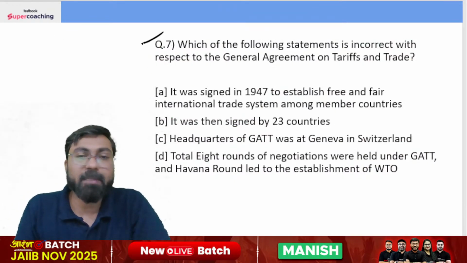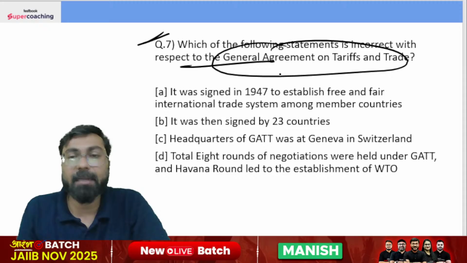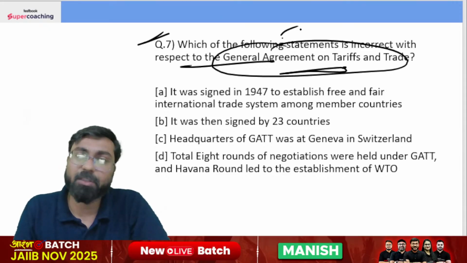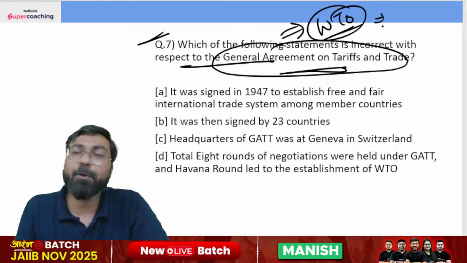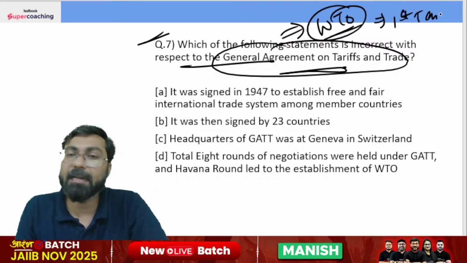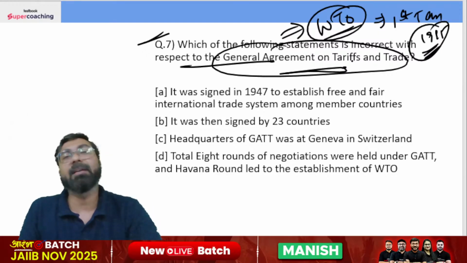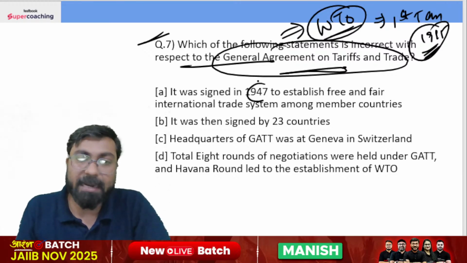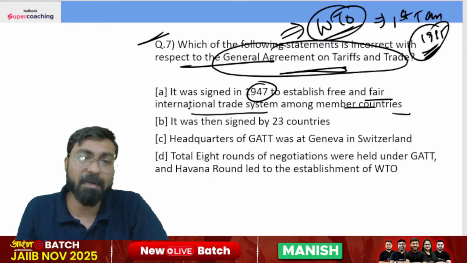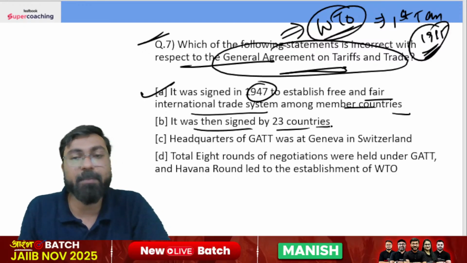Which of the following statements is incorrect with respect to the General Agreement on Trade and Tariffs, which gave birth to the WTO, World Trade Organization? WTO was established on 1st January 1995. Before that, there was an agreement on tariff and trade that is called the General Agreement on Tariff and Trade. It was signed in 1947 to establish a free and fair international trade system among member countries. It is correct. It was then signed by 23 countries.